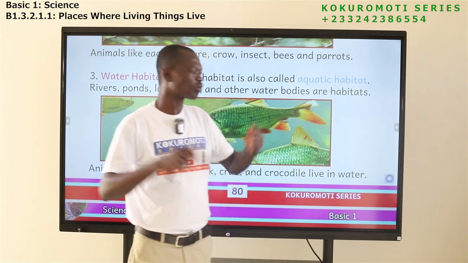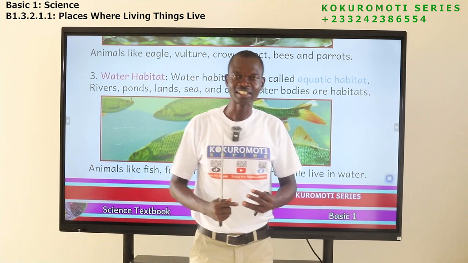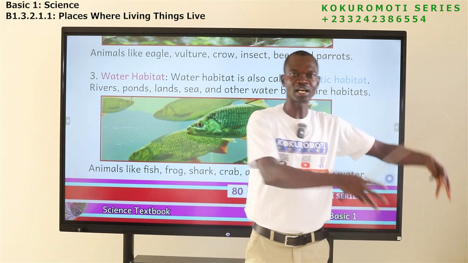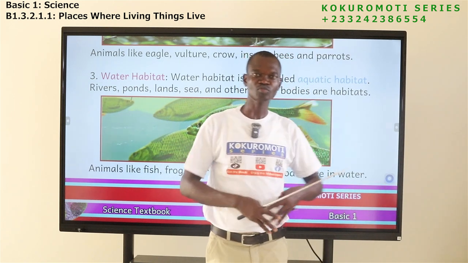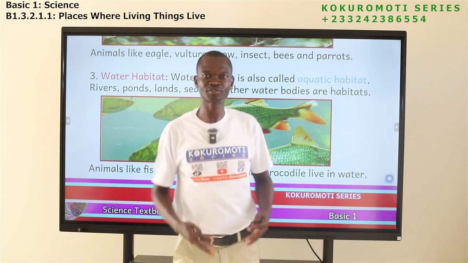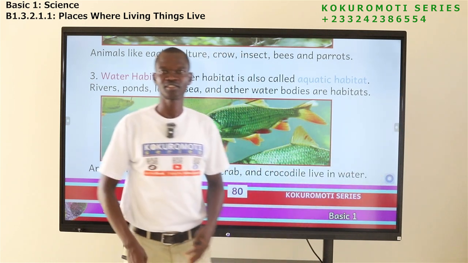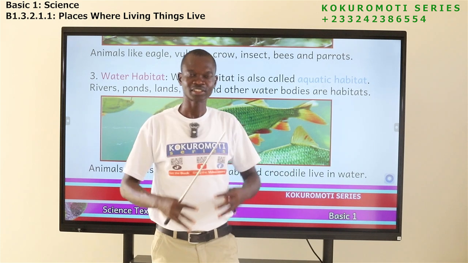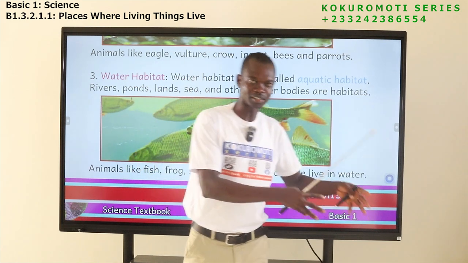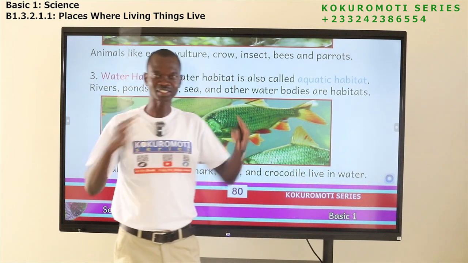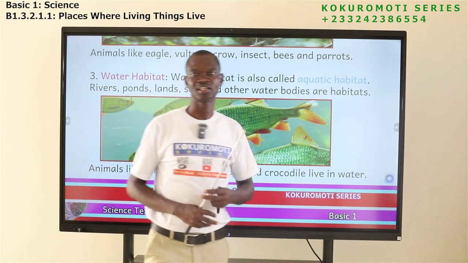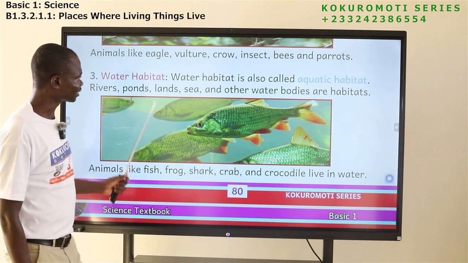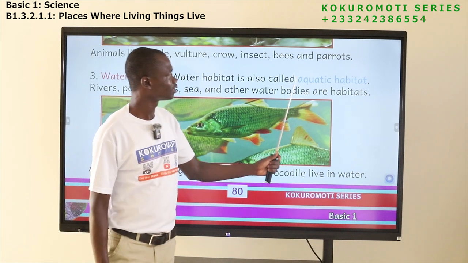Aquatic habitat. So aquatic habitat and water habitat, it means what? Animals that live in water. Or water as a living place for living things. Aquatic habitat, we can say that it is a living place for animals that live in water. Or water as a living place for living things.